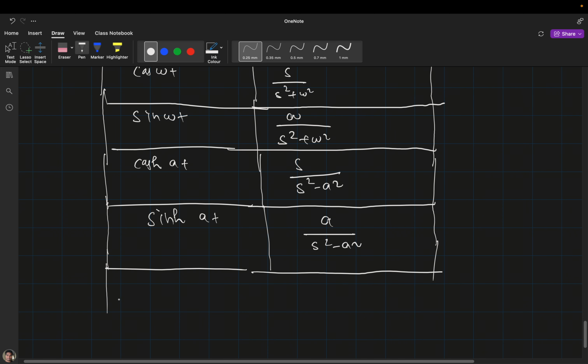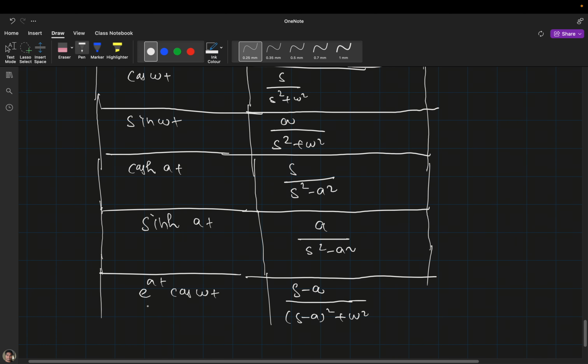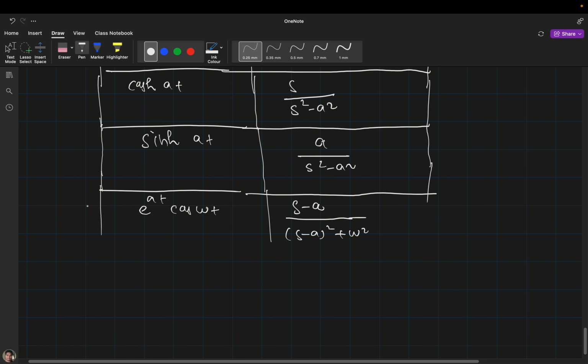What if it is e raised to the power at cos omega t? In this case it will be s minus a divided by s minus a raised to the power 2 plus omega square. It has simply shifted by a amount. For cos omega t it was s divided by s square plus omega square, but when you multiply with e raised to the power at, it is simply shifted by a. That's why we call this a shifting formula.